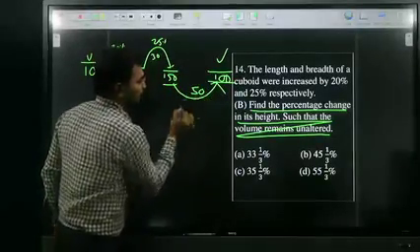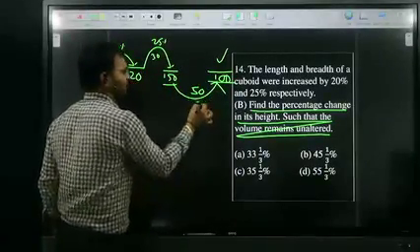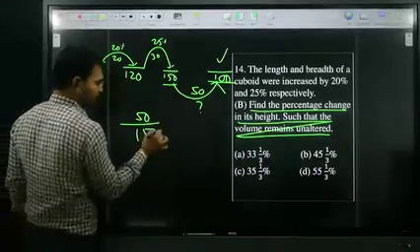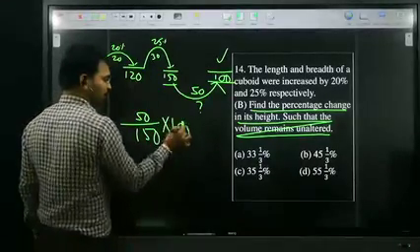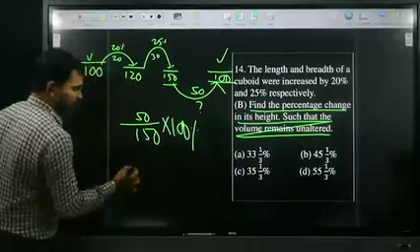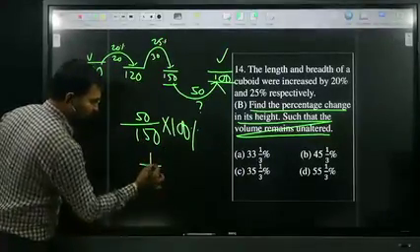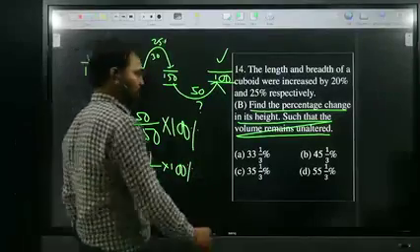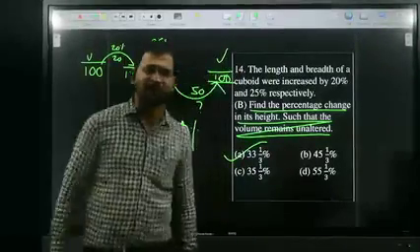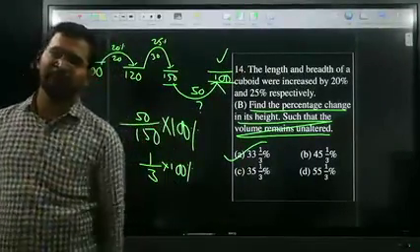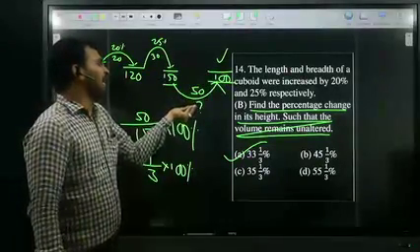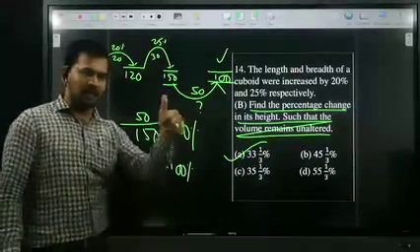150 to 100 is nothing but how much I need to decrease? 50. 50 from where? 50 from 150. So 50 by 150 is nothing but 1 by 3. 1 by 3 is nothing but how much percentage? 33 1 by 3. So in order to get the original value, we need to decrease height by 33 1 by 3 percent. All of you clear?